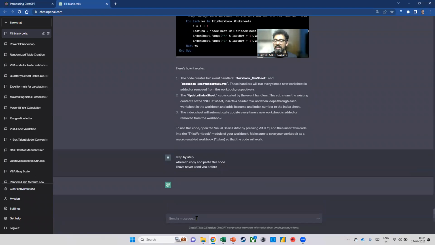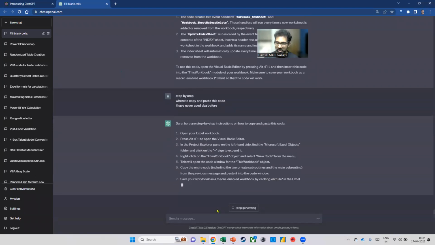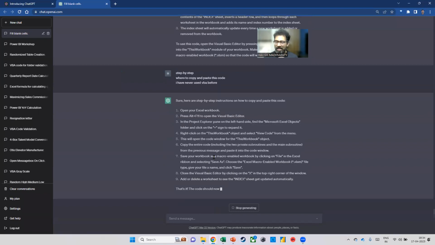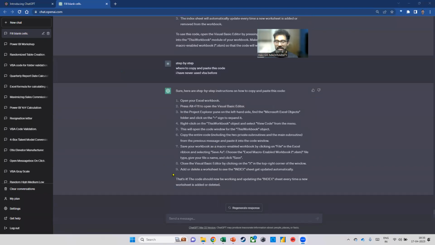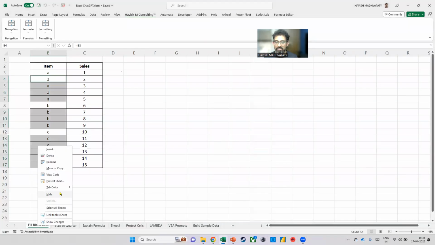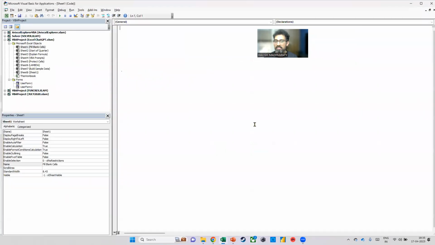So I press enter and it says, sure, here are step-by-step instructions. How cool is that? It tells me the most basic step. It says, open your Excel file, press Alt F11. That's what I'm going to do. So I'm pressing Alt F11. And basically this is the screen that opens up.